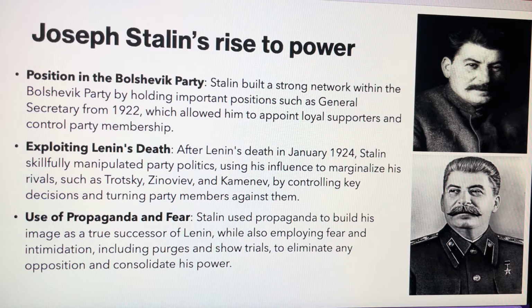Exploiting Lenin's death. After Lenin's death in January 1924, Stalin skillfully manipulated party politics, using his influence to marginalize his rivals, such as Leon Trotsky, Zinoviev and Kamenev, by controlling key decisions and turning party members against them.